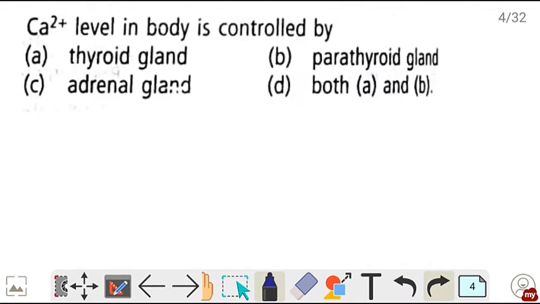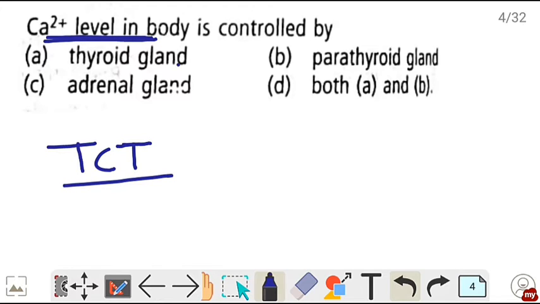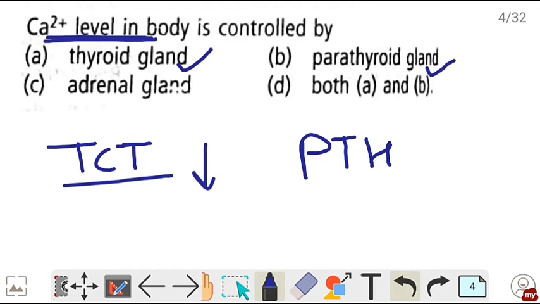Next, Ca2+ यानी कैल्शियम आयंस level in body is controlled by. तो कैल्शियम आयंस का level दो हार्मोन से control होता है. एक है TCT, that is thyrocalcitonin, जो कि thyroid gland से release होता है. This decreases the blood calcium level. And दूसरा is parathormone, that is PTH, secreted by parathyroid gland, and it increases the calcium level in the blood. So correct will be option D. Both A and B control the calcium ion level in the body.